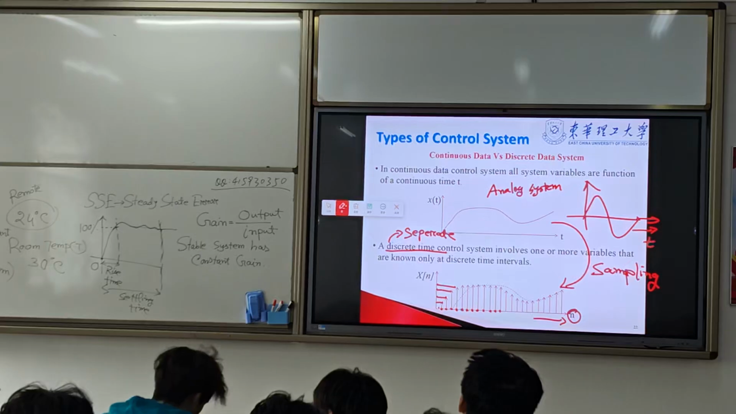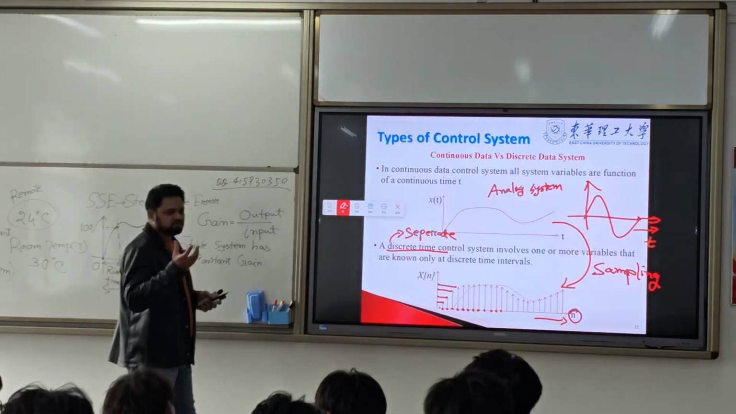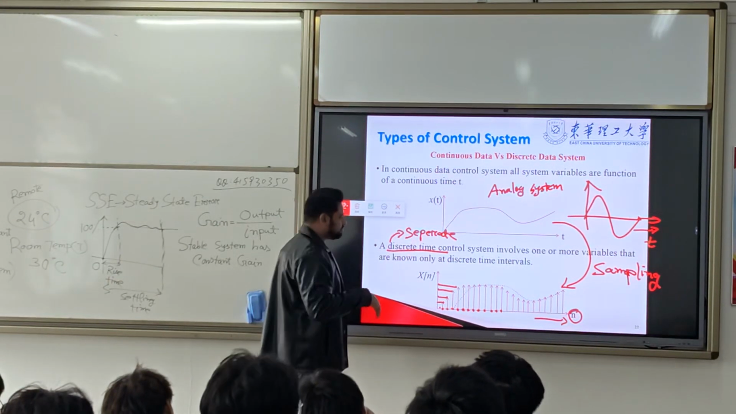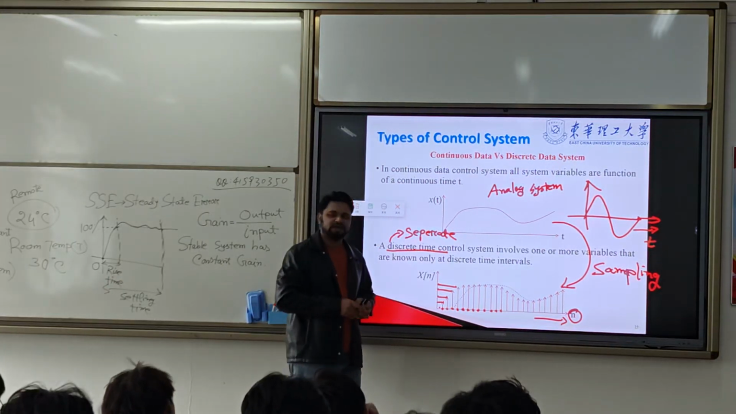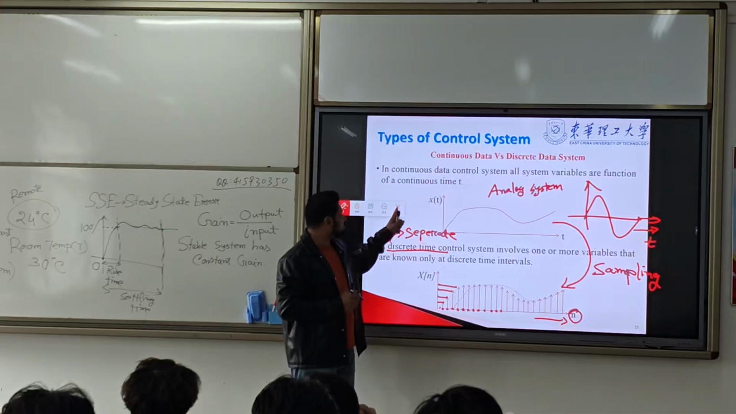a process. That process we call it the sampling process. We will talk about the sampling process later on, not now. We had some explanations based on that later on.